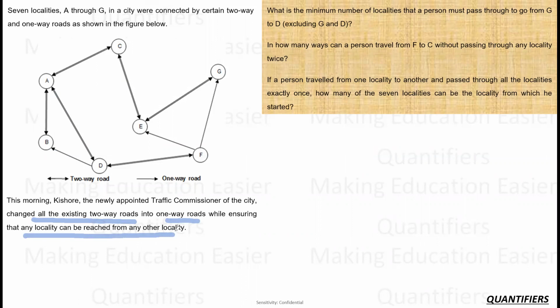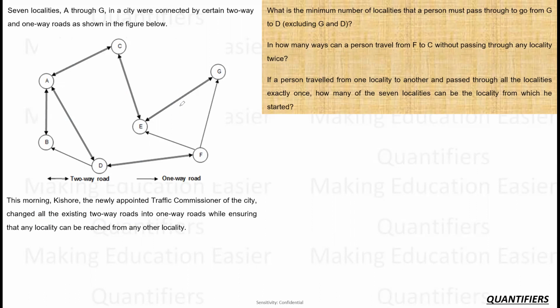So all the two-way roads are converted into one-way roads, but nothing is done to the one-way roads that already exist, right? And we have to make sure that we are reaching all the places. So basically all the two-way roads have to be converted to one way, and we have to make sure that all the cities are reachable, right? Now, I have to convert this, and this. Which place can give me trouble, right? I have to make sure that I am connecting everyone.